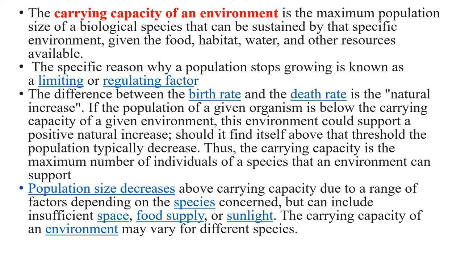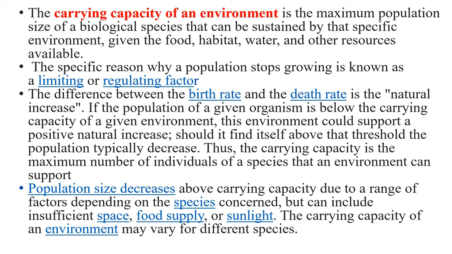The difference between the birth rate and death rate is the natural increase or the growth rate, as we term it. If the population of a given organism is below the carrying capacity of the given environment, this environment could support positive natural increase.